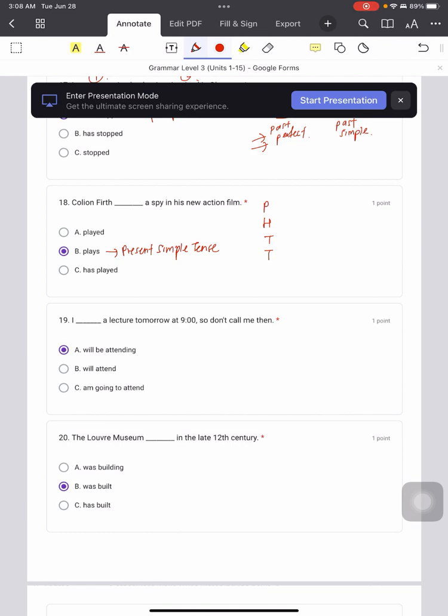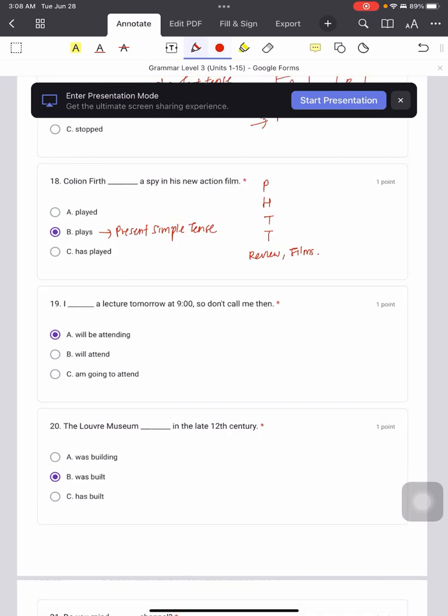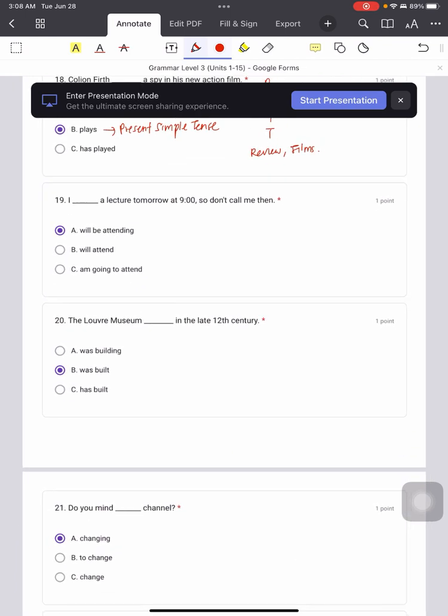And there's one more thing that can be used, which is the reviews of films. So for all the reviews and films, you can use present simple tense as well. So this is a new action film. So you can use present simple tense.